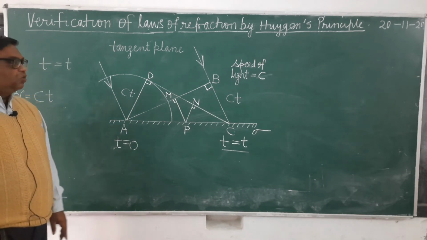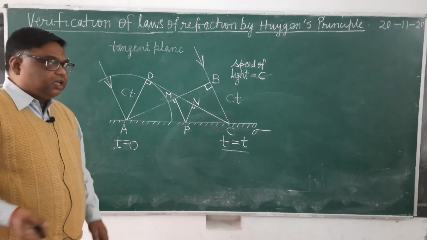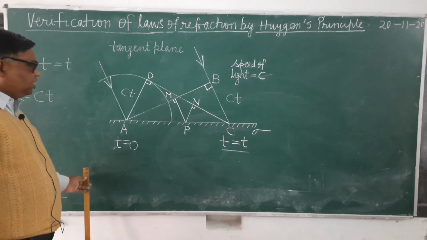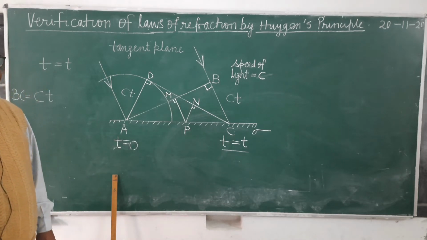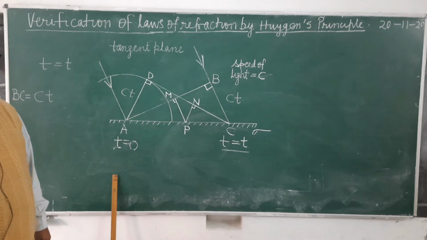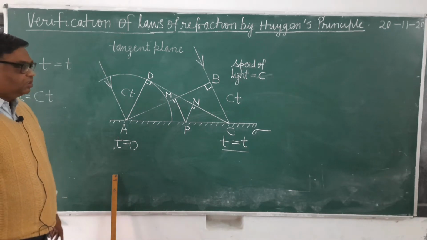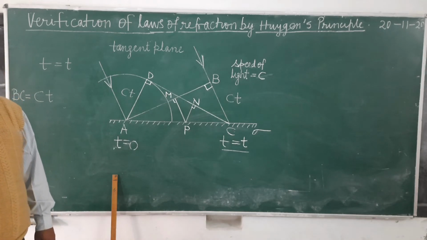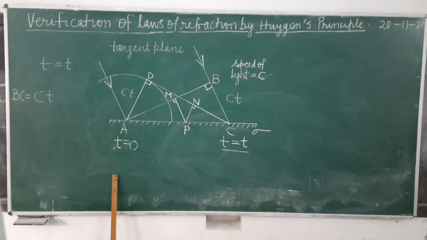It's clear? Now you write down in the next line: the secondary waves emitted from point A will grow in a hemisphere of radius c into t at the time t, while those which are emitted from C will be just a point.